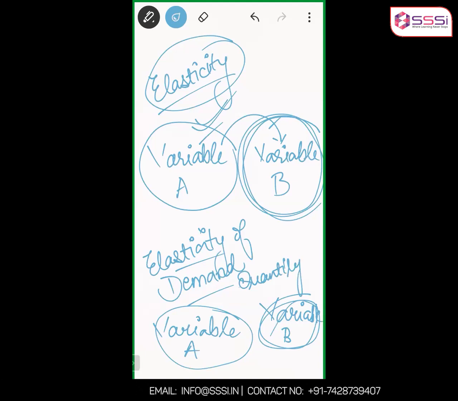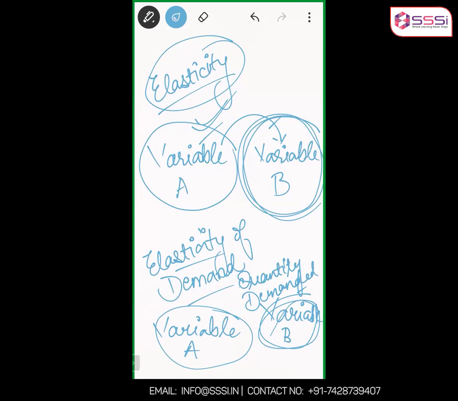Quantity demand. One, in the first case, when we are saying elasticity, none of the variable is known to us. So we are saying effect of change in this on this variable. When we are saying elasticity of demand, out of these two variables, one variable is known. So change in something and its impact on demand, quantity demanded.